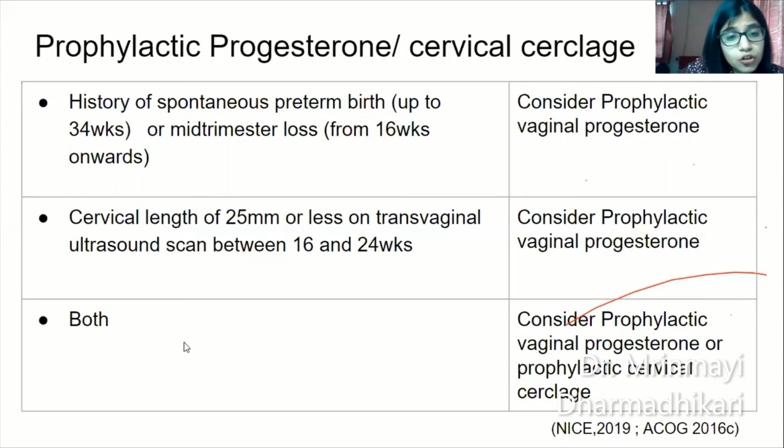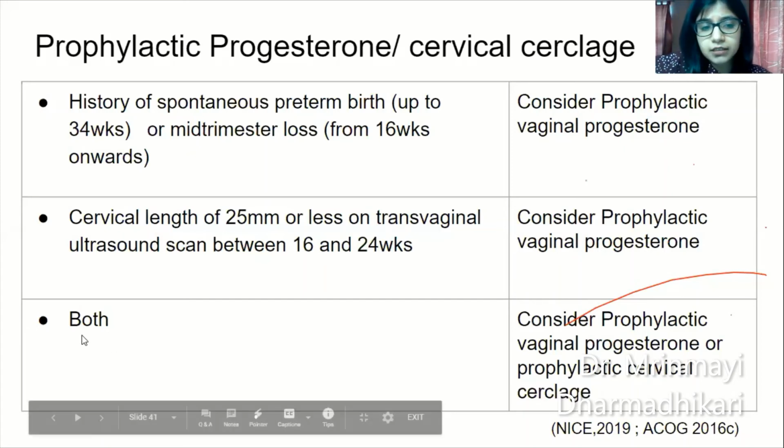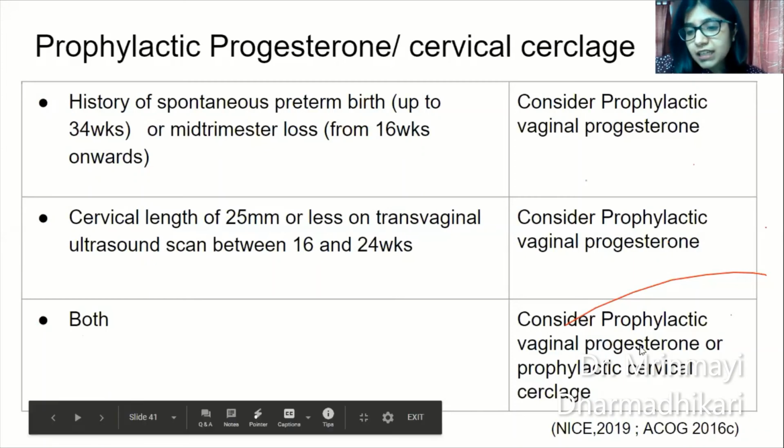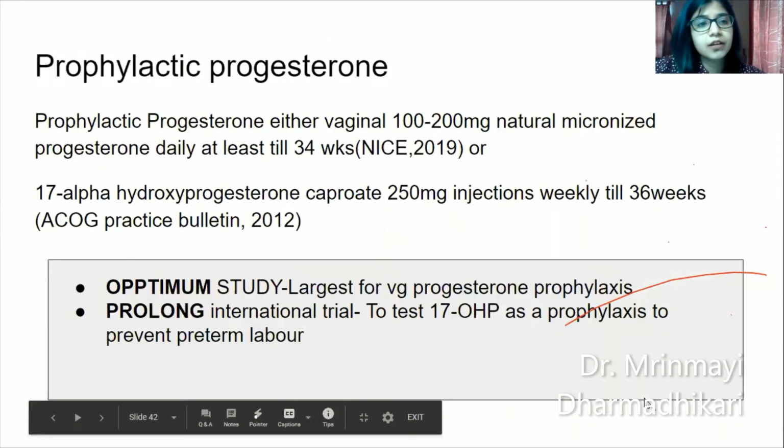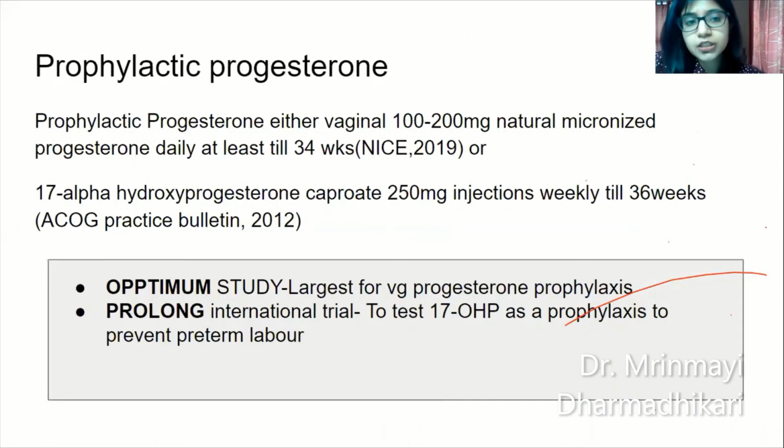However, if both of these are present, that means the patient has a previous spontaneous preterm birth, for example at 30 weeks, and in this pregnancy her cervical length is only 2 centimeters, done between 16 and 24 weeks, then you can either consider prophylactic vaginal progesterone or a prophylactic cervical cerclage. So which progesterone to use? Prophylactic progesterone can be either vaginal natural micronized progesterone, 100 to 200 mg daily dose, at least until 34 weeks, or weekly injections of 17-alpha hydroxyprogesterone caproate until 36 weeks as advised by ACOG.